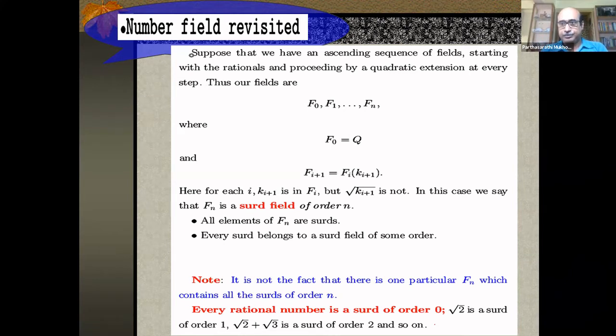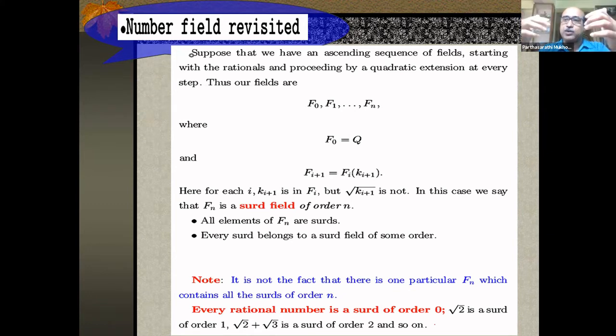These numbers of this form are called surds. Surd is just another name for a constructible number. Don't confuse it with what is usually called surd in class 9-10 books. That is complete nonsense. In mathematics literature, these constructible numbers have another name, called surds. So surds are just nested roots. All rational numbers are surds. And then nested roots of that, square roots, as many times as possible. And addition, subtraction, multiplication, division of that. Fill in those operations freely with these expressions as far as you can.